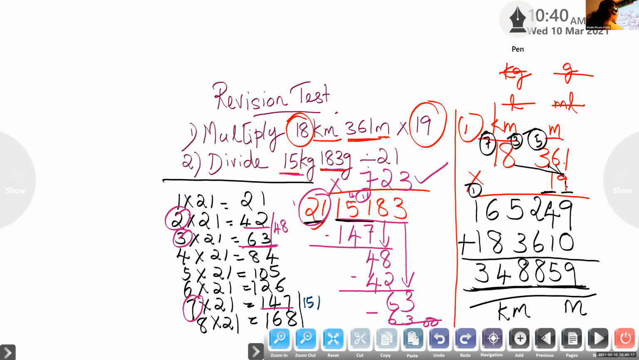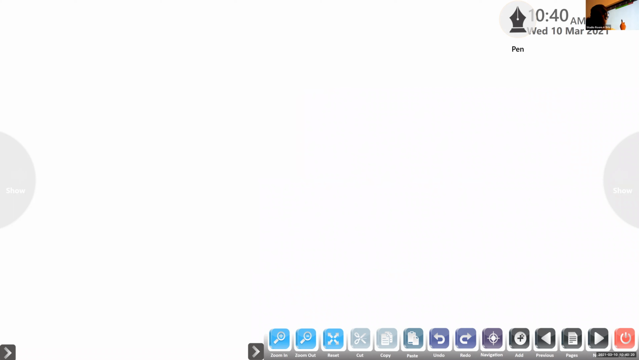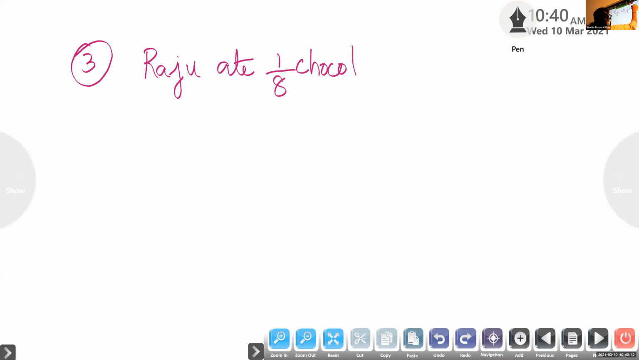Question number 3. Yes, children. Take the next, question number 3. This is a word problem. Okay. So children, this is a word problem. You have to write the question. Raju ate 1/8 of a chocolate and Rani ate 3/8 of a chocolate. Devdarshan, are you writing?